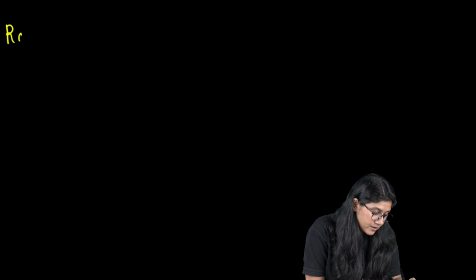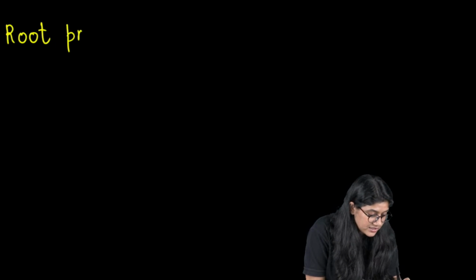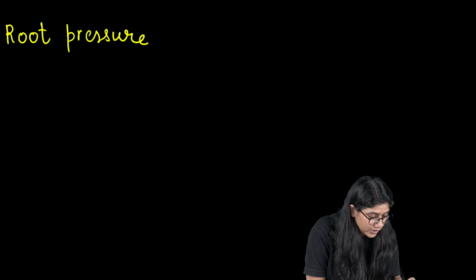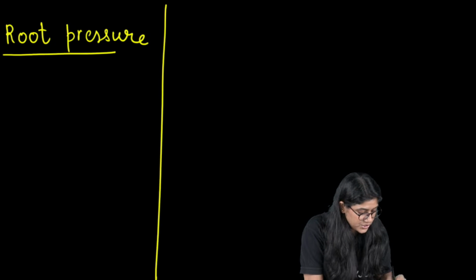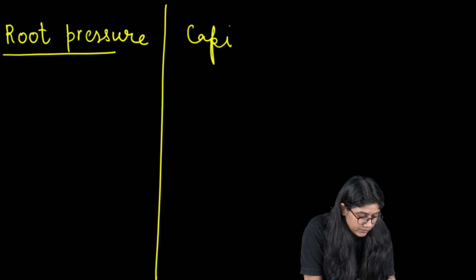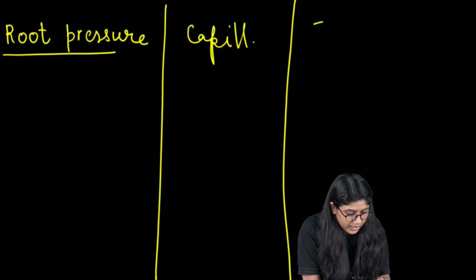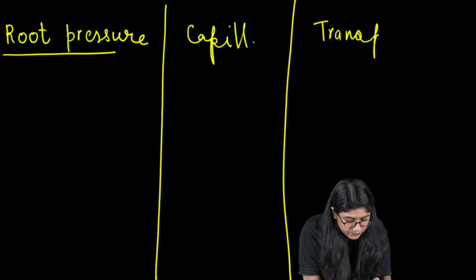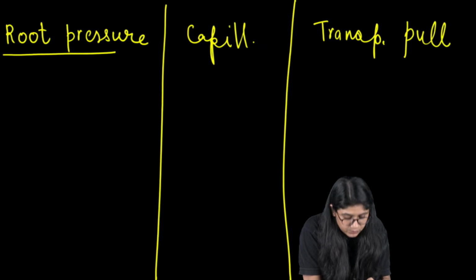So till now, everyone, what we have discussed. Let's talk about the root pressure. We are discussing how the movement of water molecules is happening. We have the root pressure, we have the capillarity, and then we have the transpirational pull.